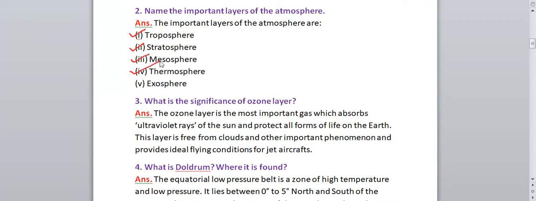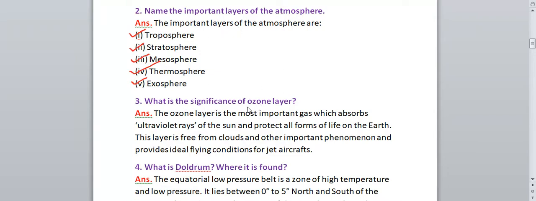Fourth one you have thermosphere and the fifth one is exosphere. So these are the 5 important layers of the atmosphere, starting from troposphere, stratosphere, mesosphere, thermosphere and exosphere. Okay, remember this question is important. So remember all the 5 important layers of the atmosphere.